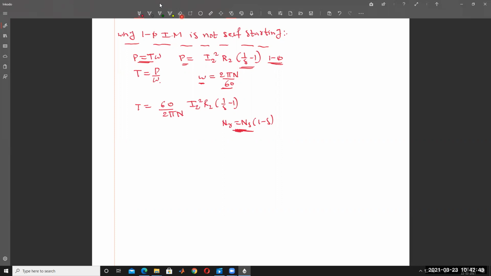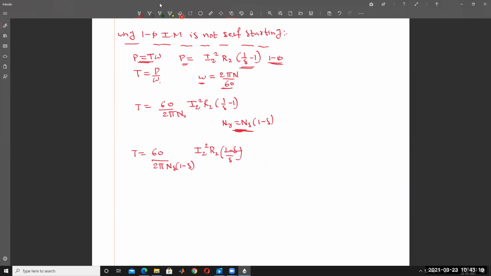And substitute here this rotor speed, and we will get torque is equal to 60 divided by 2 pi NR, where NR is equal to NS into 1 minus S, and I2 square into R2 into 1 minus S divided by S. Am I right?